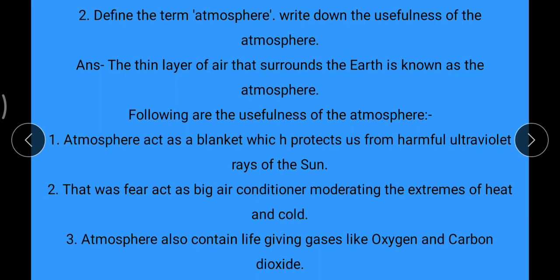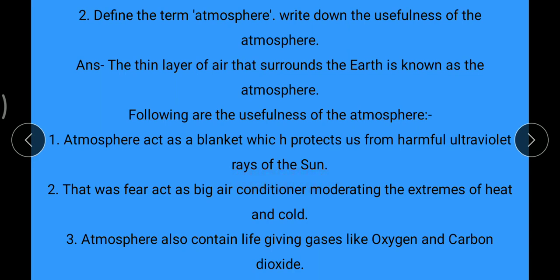The answer is the thin layer of air that surrounds the earth is known as the atmosphere. Following are the usefulness of the atmosphere. First one is atmosphere acts as a blanket which protects us from harmful ultraviolet rays of the sun.